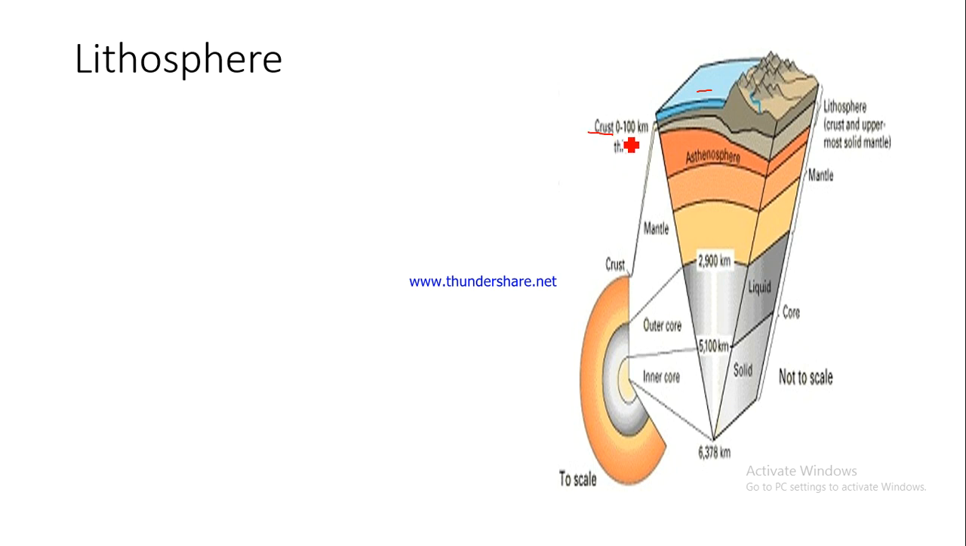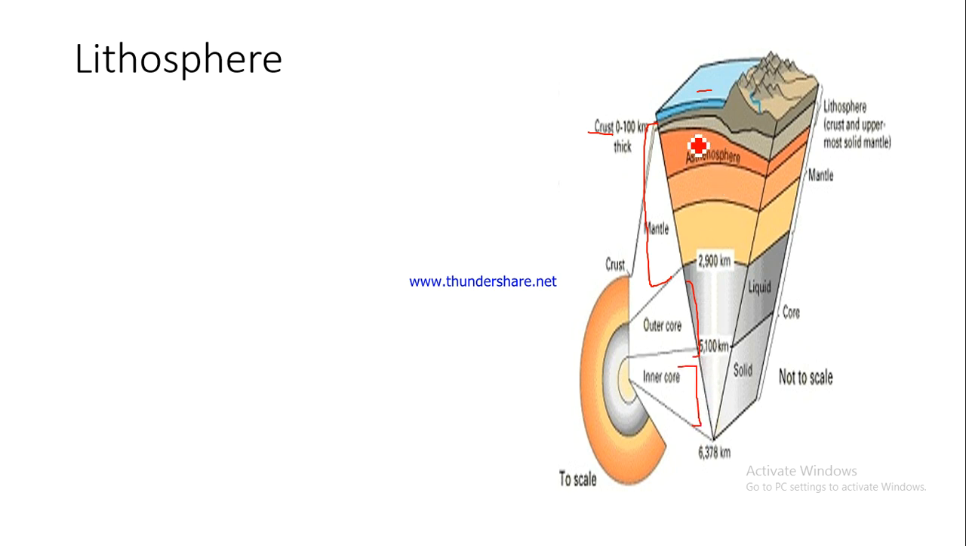So the crust may extend from 0 to 100 kilometers. So this is what has been shown here. Now this whole part has been shown by this particular diagram also. This whole part till this point is the mantle, and the remaining is called the core. So this is the outer core and this is the inner core. This portion is the outer core and this portion is the inner core.